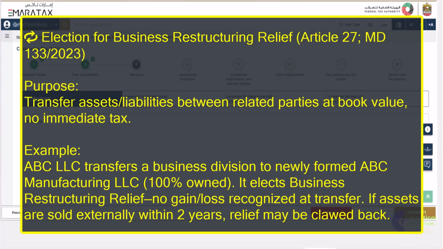Purpose is to transfer assets or liabilities between related parties at book value, with no immediate tax. Example is ABC LLC transfers a business division to newly formed ABC Manufacturing LLC, which is 100% owned. It elects business restructuring relief, so no gain or loss is recognized at transfer. If assets are sold externally within 2 years, relief may be clawed back.